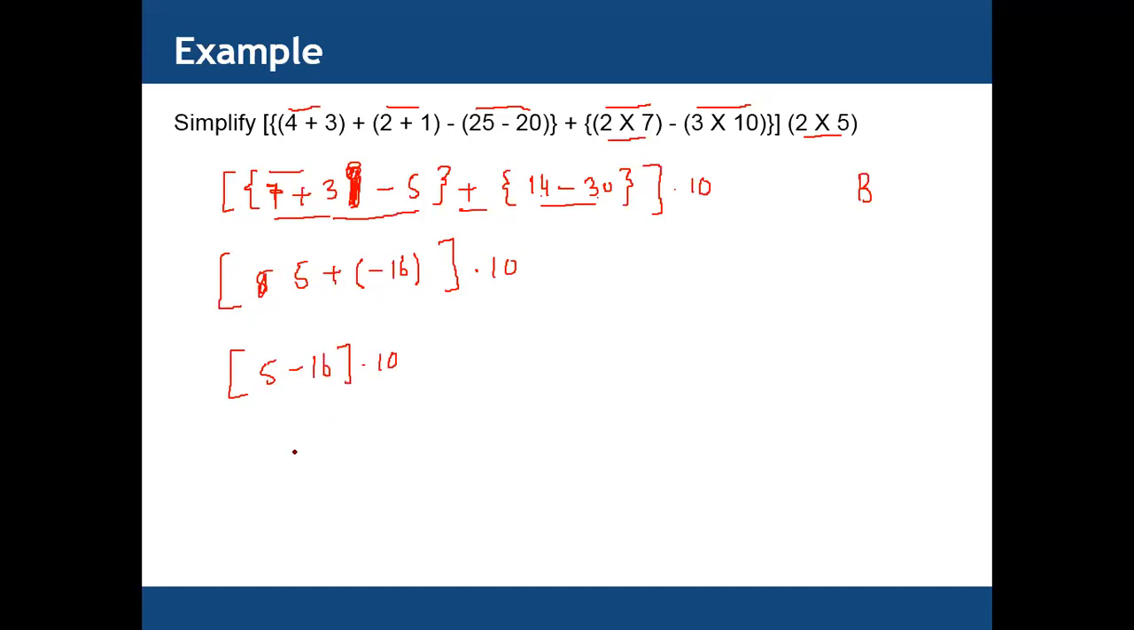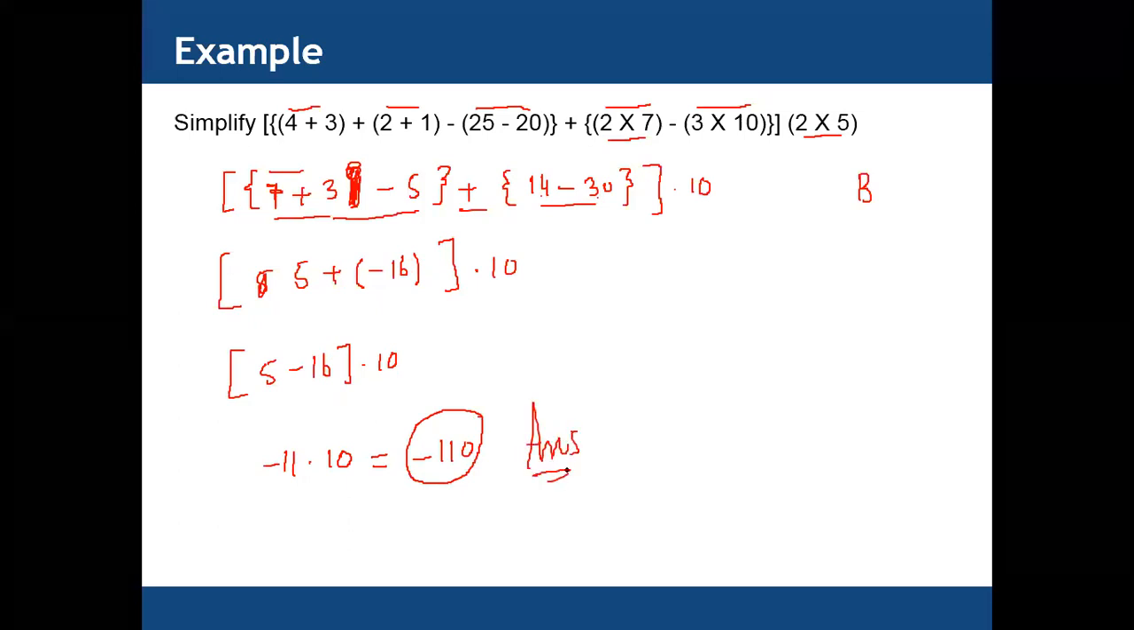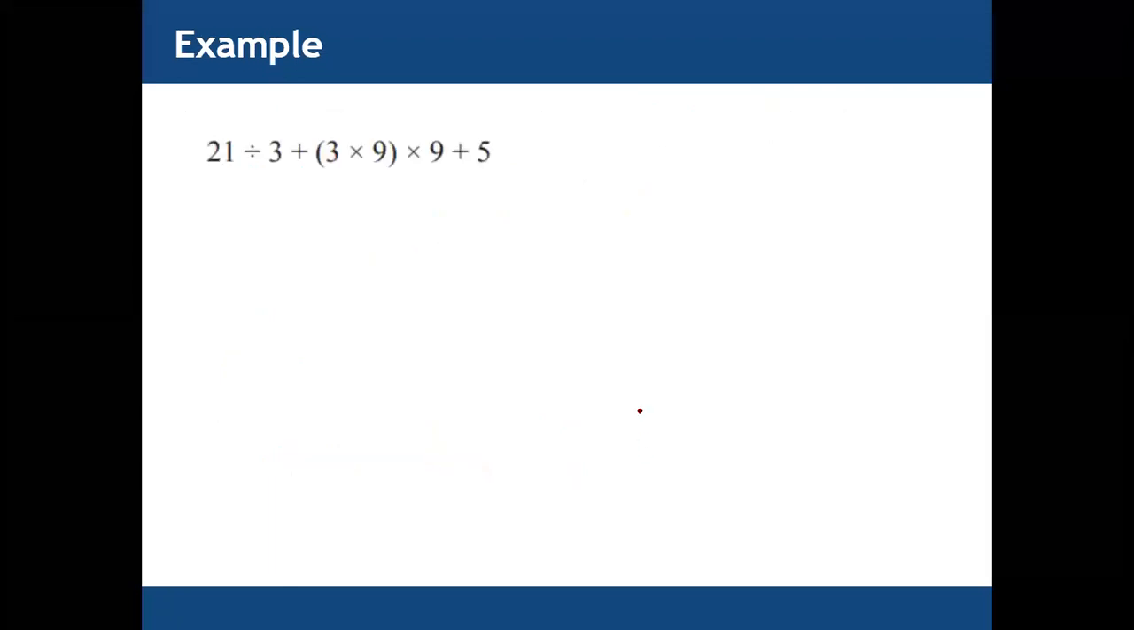5 minus 16 equals minus 11. Minus 11 multiplied by 10 equals what? Minus 110. Minus 110 is the last answer. Yes, great, excellent. Next example: we now also have addition, multiplication, and division with brackets.